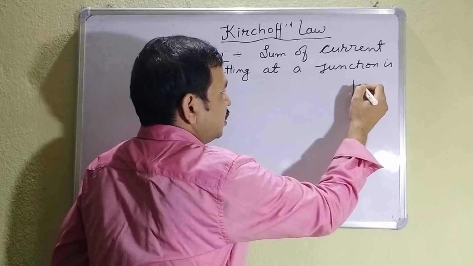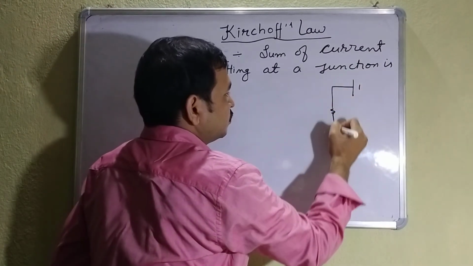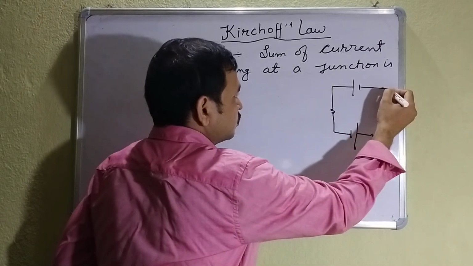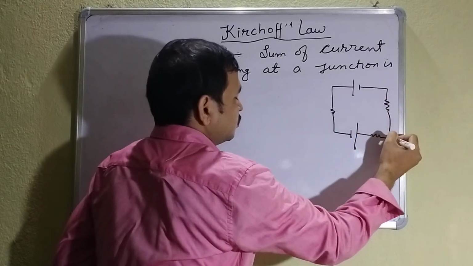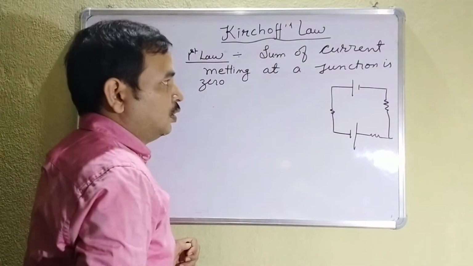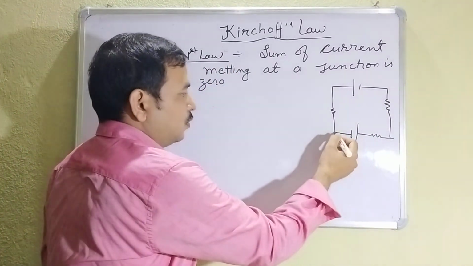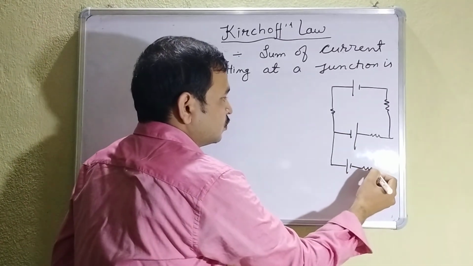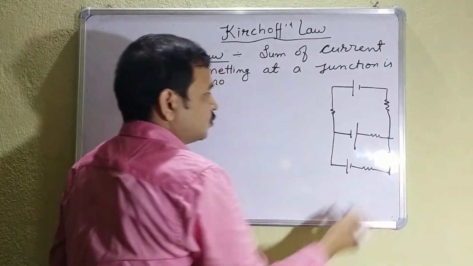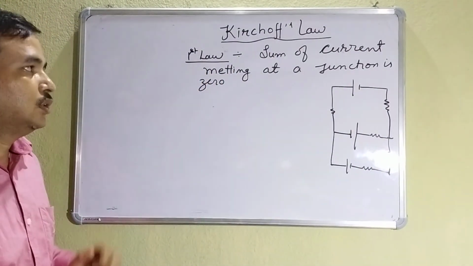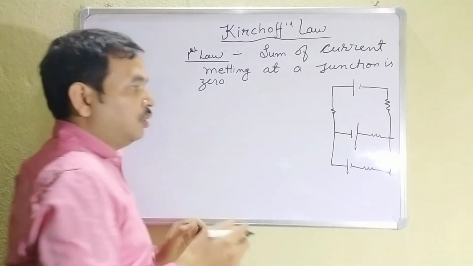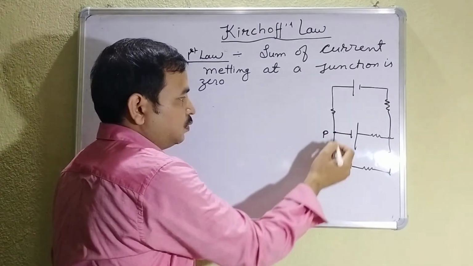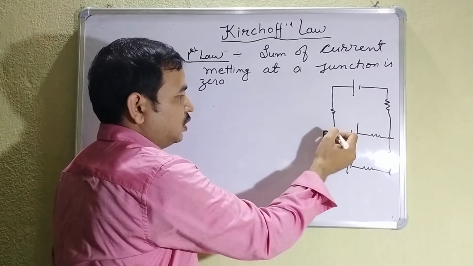Suppose any complicated circuit is there like this. The point at which more than two conductors meet, see this point P. Here you can see that this is one conductor, this is another conductor, this is the third conductor.